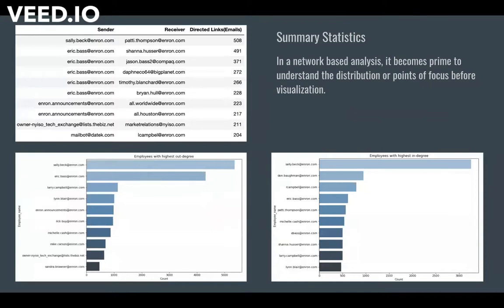From the subset of the data we extracted, we derived the following preliminary analysis that shows the in-degree and out-degree distribution of emails and key players in our subset. Using this knowledge of key players, we based our analysis and findings around these employees. As you can see, Sally Beck and Don Brogman are a few employees who are prominent in this subnetwork.